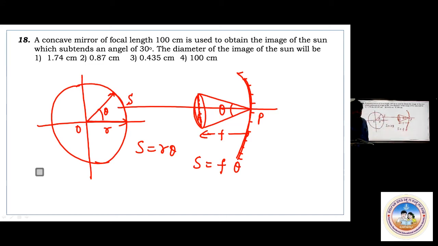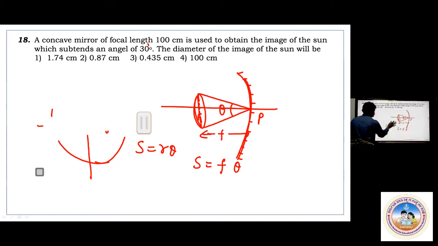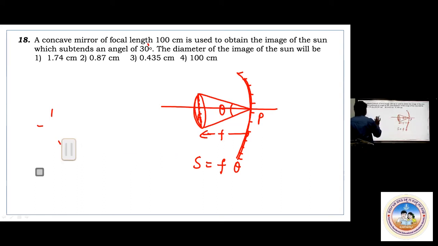F into theta. It is not exactly 30 degree. It is a mistake. 30 degree means it will be different. It is 30 minutes you take. It is not 30 degree. It is 30 minutes. Theta is 30 minutes. So now get back, I'll show you how to calculate this. S equals F theta.